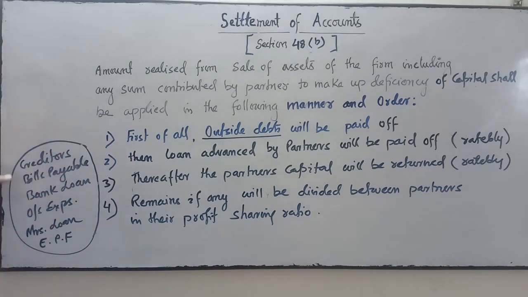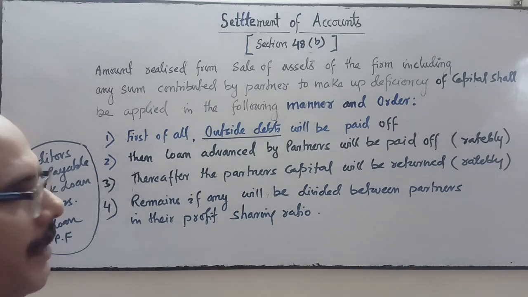Outside liabilities: creditors, bills payable, bank loan, outstanding expenses, wife's loan. If the partner has taken a loan from the wife for the firm, that is Mrs. loan, and Employee Provident Fund, EPF.